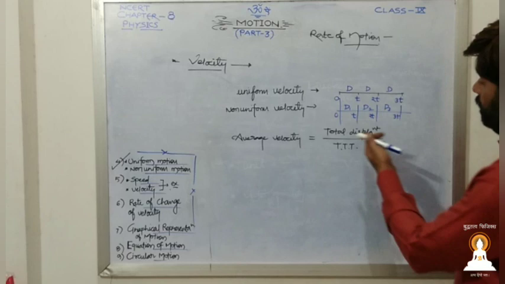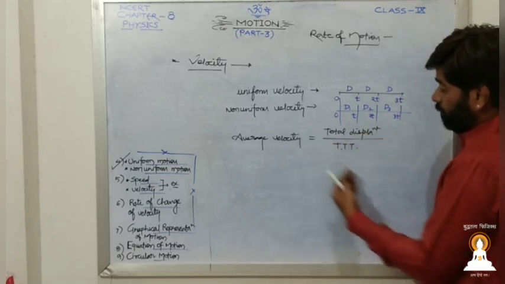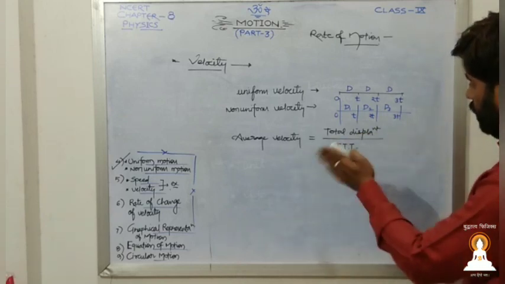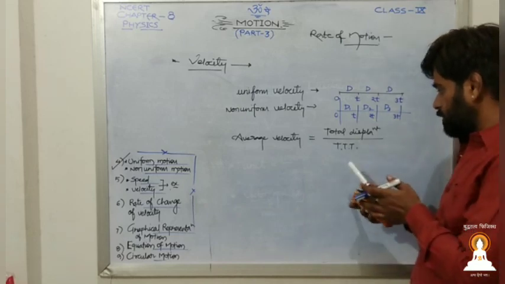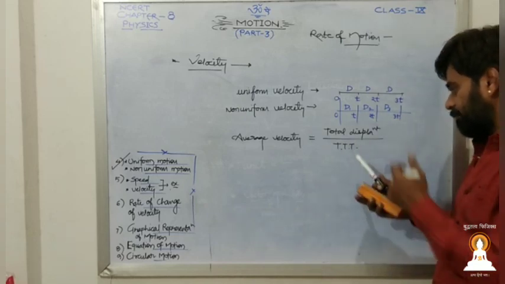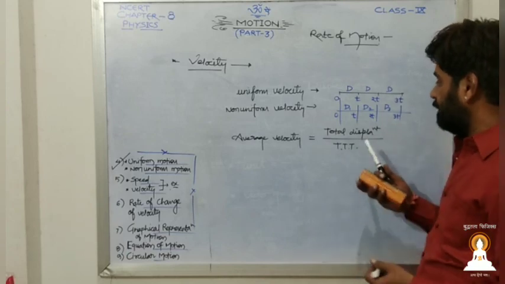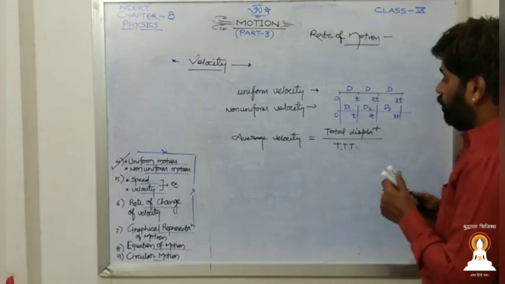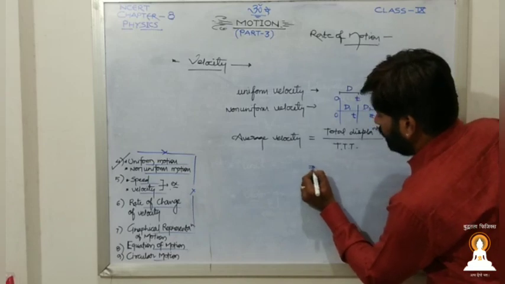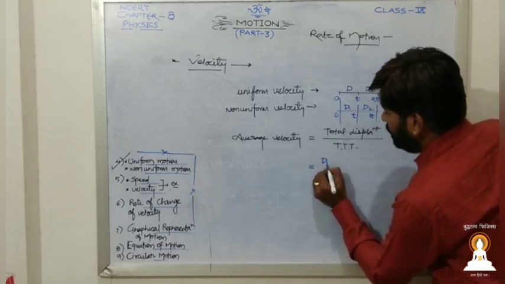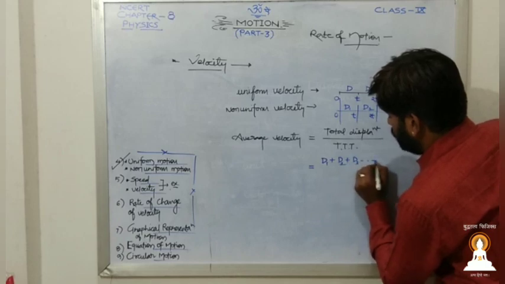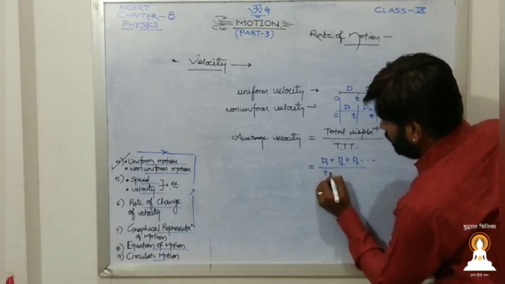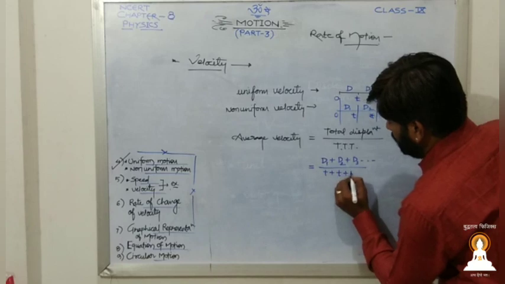But if you have a halt in between, then you take a different time slot. Every time you take a displacement, that might be D1 plus D2 plus D3 and so on, upon T plus T plus T and so on.